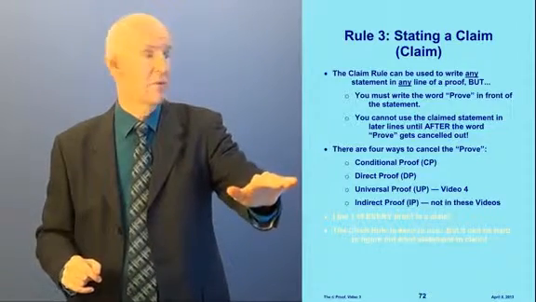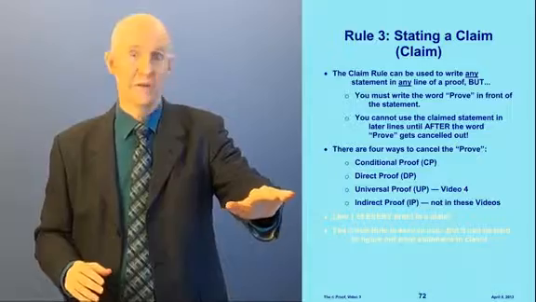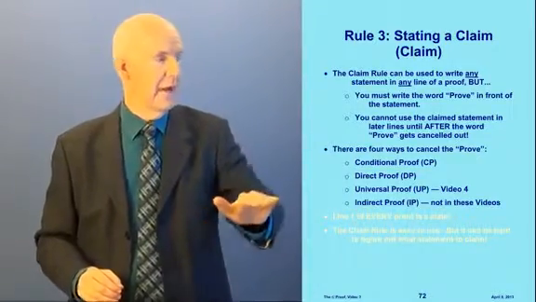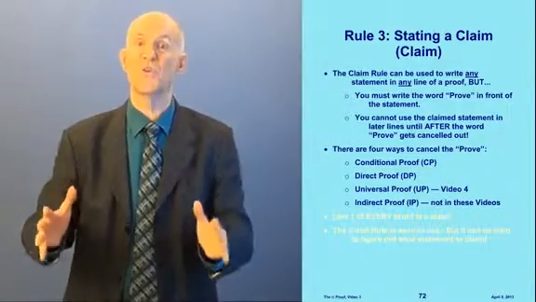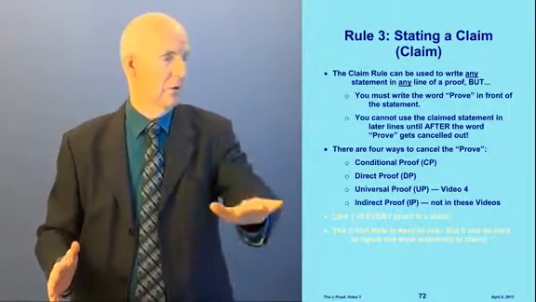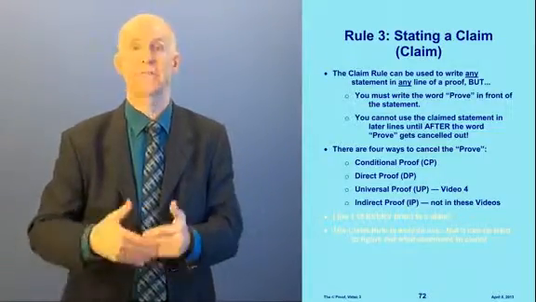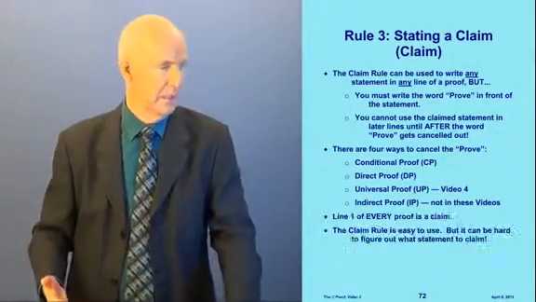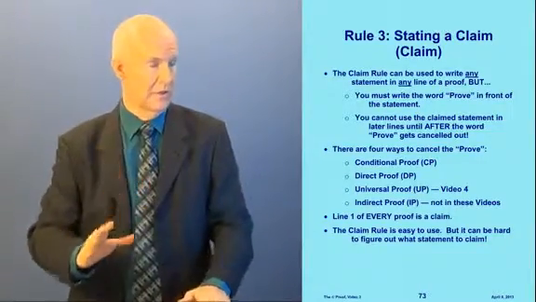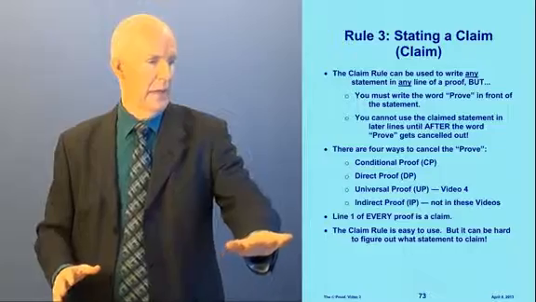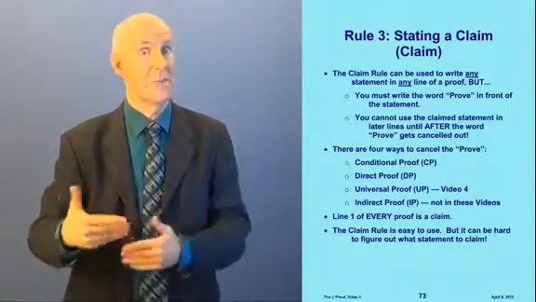Two of them I'm going to teach you in this video, conditional proof and direct proof. And in video 4 I'll teach you universal proof. And the last one, indirect proof, I'm not going to teach you in these videos because we won't need it in video 8. But it will be needed in version 2 of the theory if you read the technical paper. Now, line 1 of every proof is always a claim. I'll show you that in just a moment. And the claim rule is easy to use, but sometimes it's hard to figure out what statement to claim.